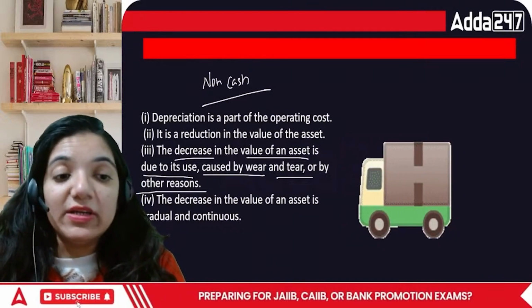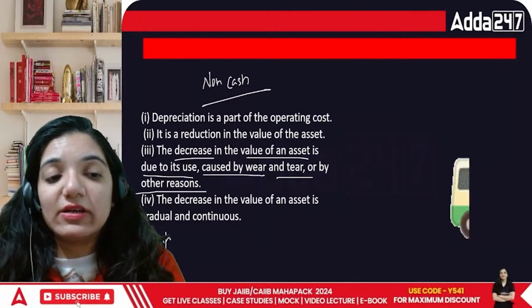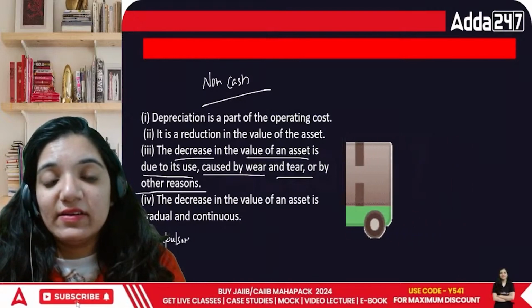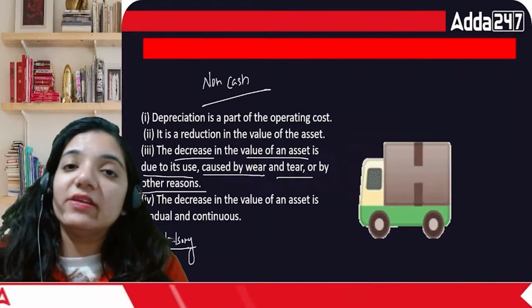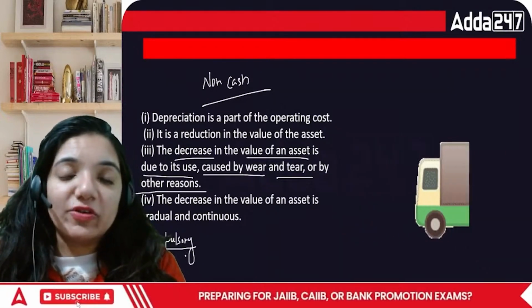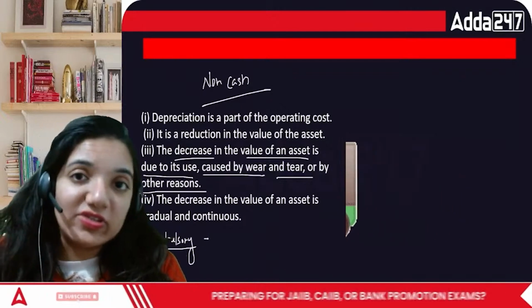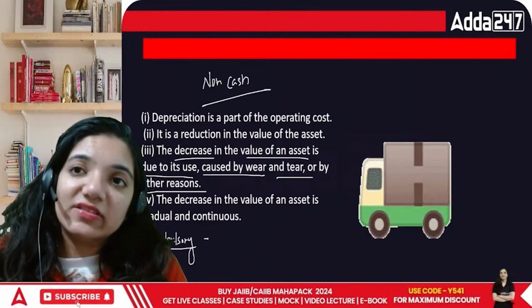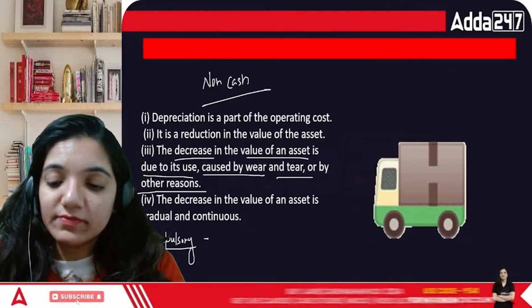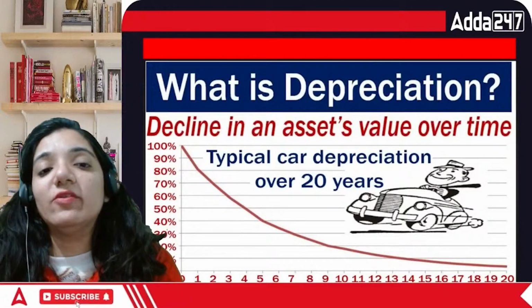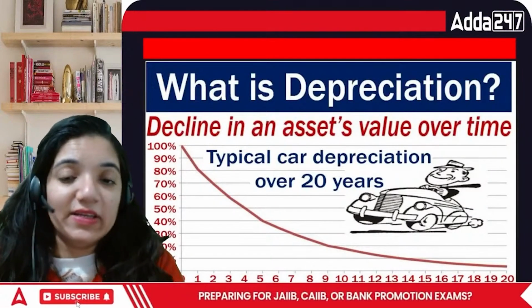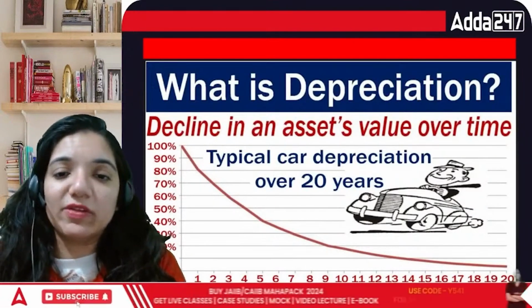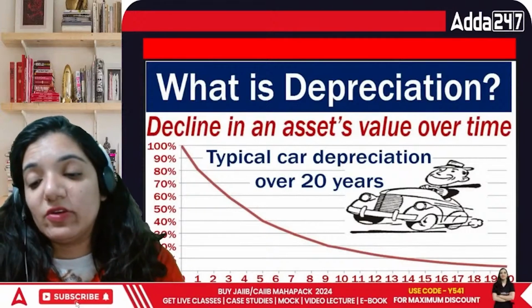And always remember, depreciation is compulsory. You cannot skip the portion of depreciation. It is not voluntary. Once you start using an asset, it is depreciable, and there is no point where depreciation is not applied. Secondly, we talked about depreciation over a period of time.